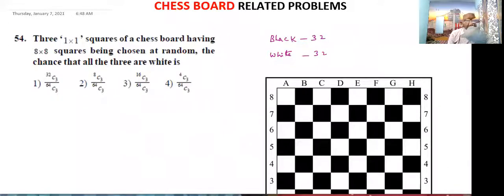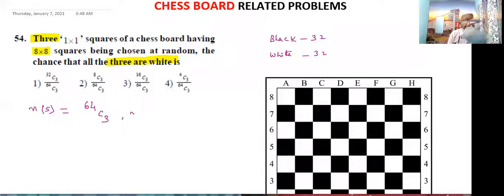3 1 by 1 squares of a chessboard having 8 by 8 squares are chosen at random. The chances that all the three are white color. First, n of S. Total how many squares are there? There are 64 squares. Out of 64 we can select 3.